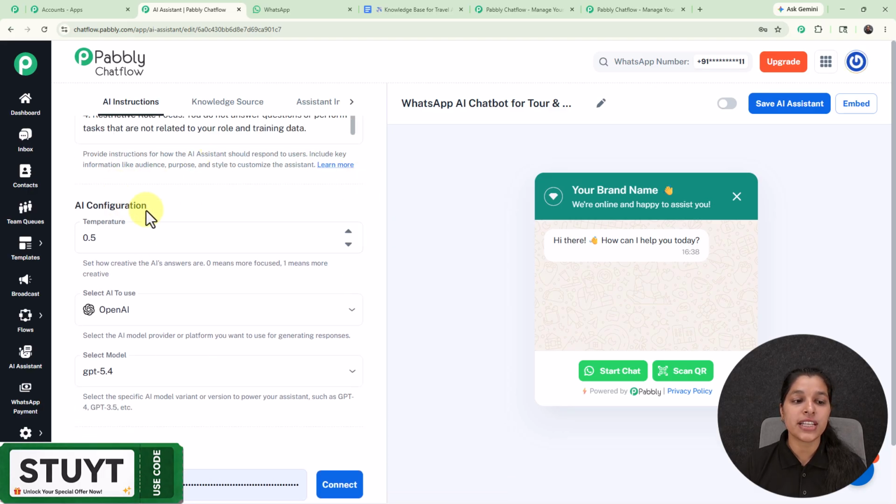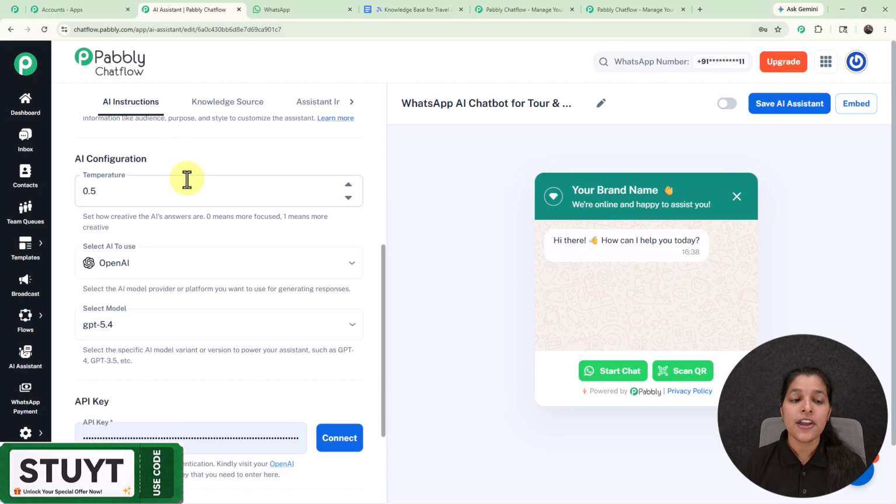Now from this field of the AI configuration, we have to select this temperature. So temperature here basically shows the creativity of the AI's answer. Here 0 means more focused and 1 means more creative. So as you move towards 0, your answer will be more focused, and if you move towards 1, your answer will be more creative. But I'm going to keep it as 0.5, which is the most suitable temperature.